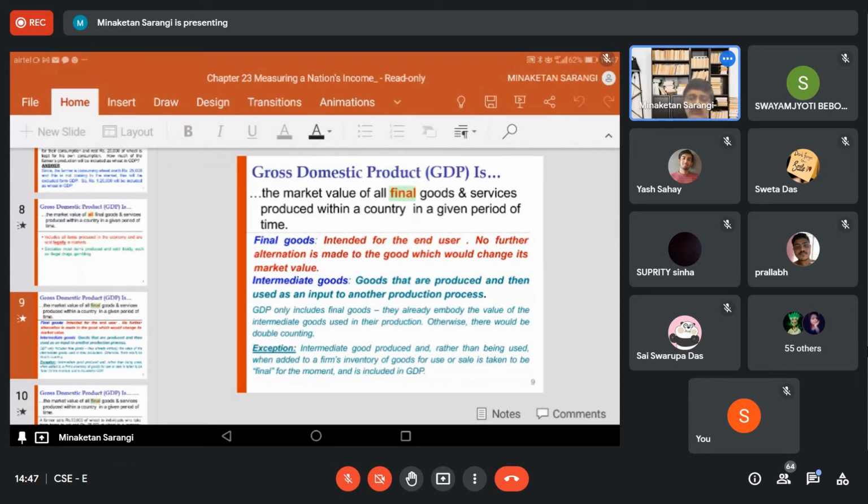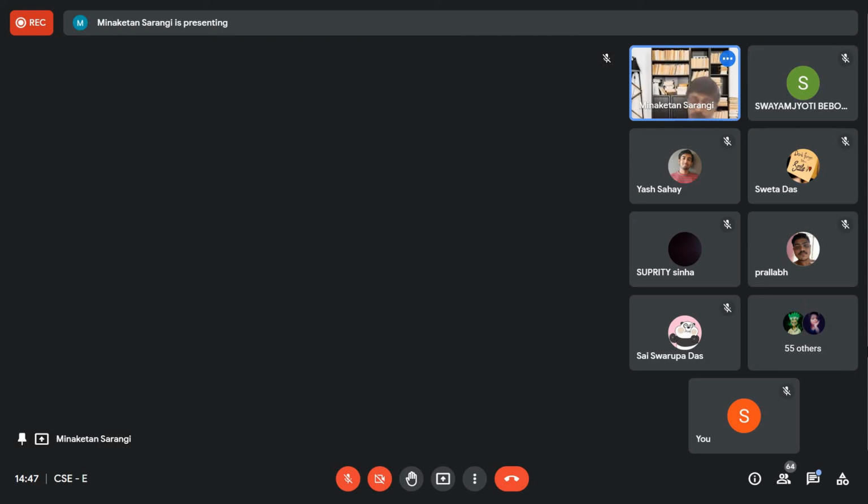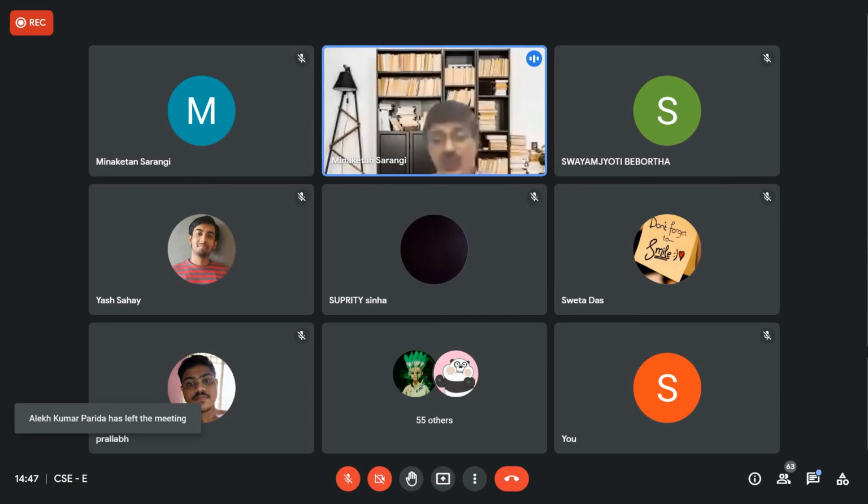But let us assume bread worth 500 rupees is produced during a year but not able to be sold. If we take bread as the intermediate product, this intermediate product is being produced, but it is not being sold. If it is not being sold, can you say there is the question of double counting? If the bread is sold for production of sandwich, there is the possibility of double counting.